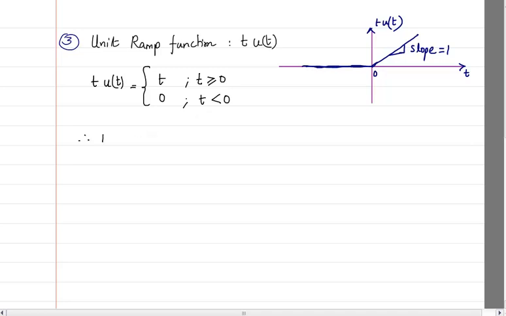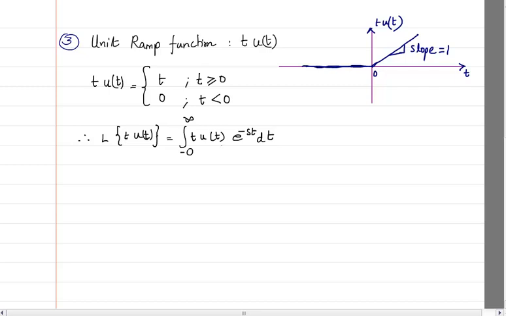Therefore, the Laplace transform of t u of t will be, we know the equation, integral from 0 minus to infinity of f of t, here t u of t, e raised to power minus st dt.